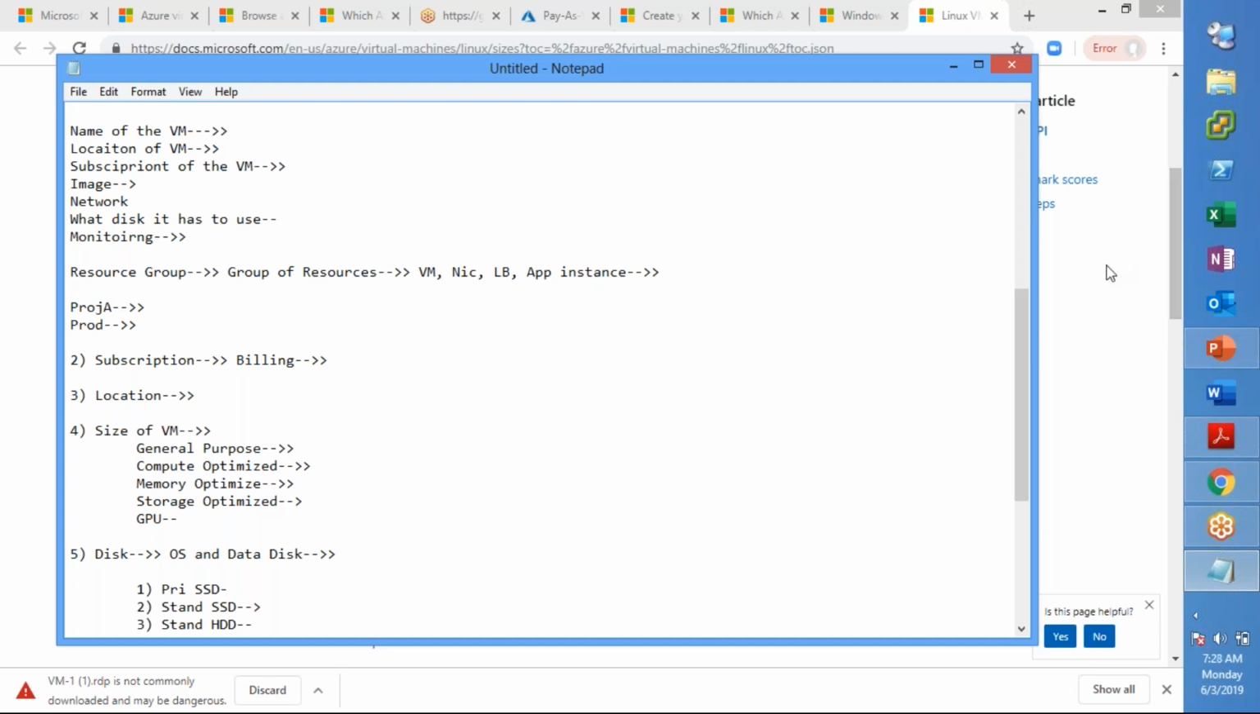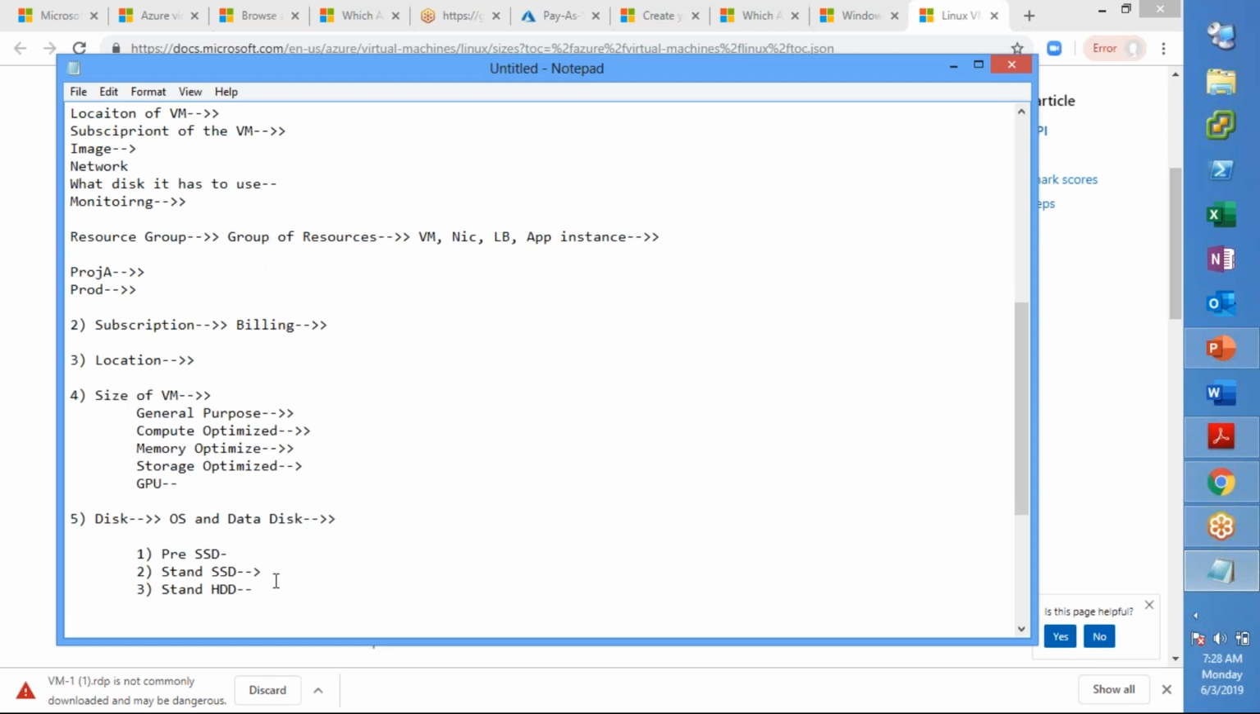Now each one will vary. What is the difference here? The difference here is performance, right? So based on the disk that you select, you will get the performance of that virtual machine, right? So that is another thing that you should know before you go and provision any virtual machine, right?